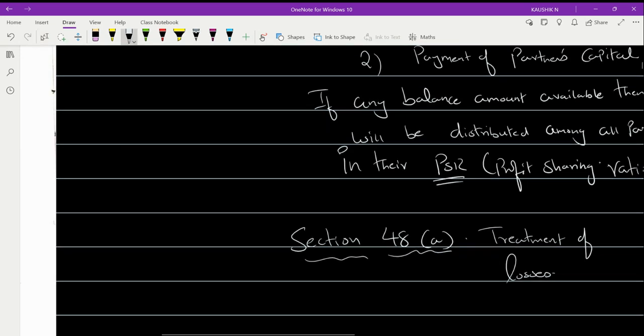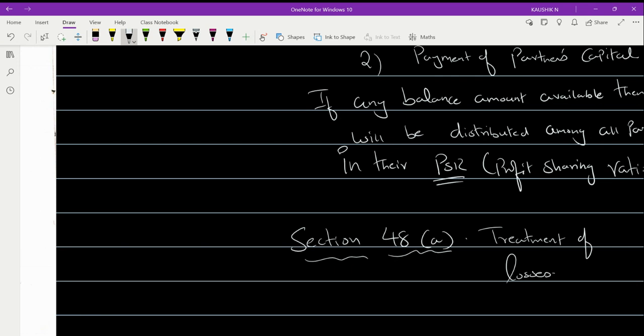Treatment of losses is dealt with in section 48A, whereas application of assets in making the payment of liabilities is dealt with in section 48B. These are the two sections in our dissolution chapter.